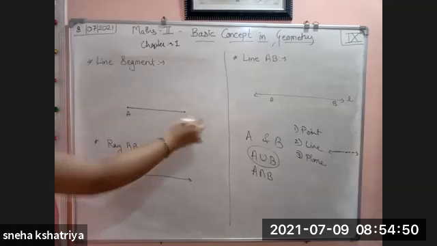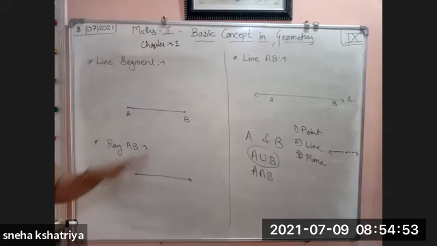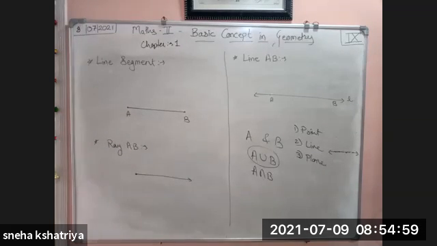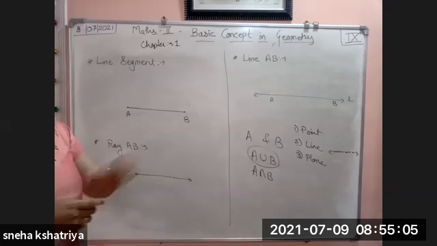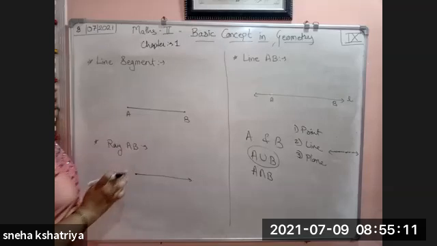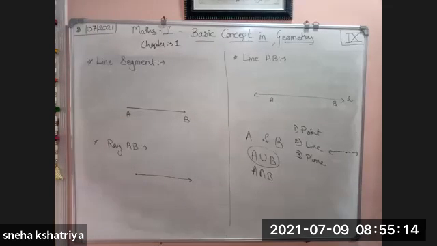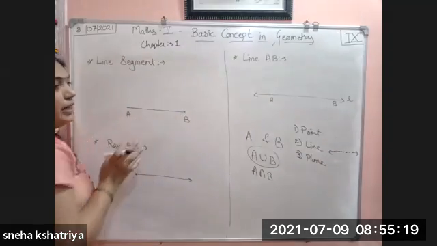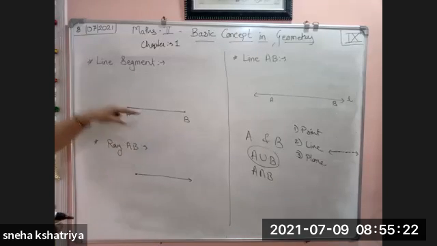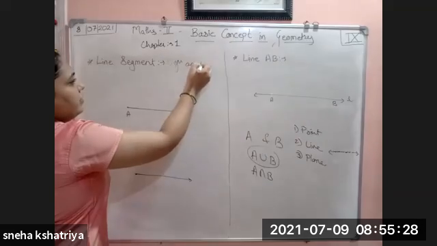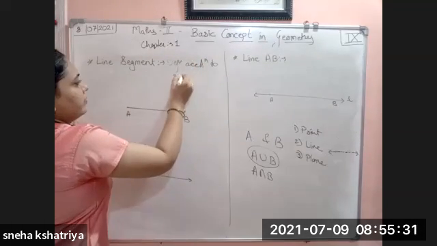So all the definitions are defined here using set theory. What is the first definition? The first definition is of line segment. What was the previous definition of line segment? That it has two endpoints and it can be measured by using a scale or any other measurement instrument. So this was the previous definition of line segment. But this definition is according to set theory.